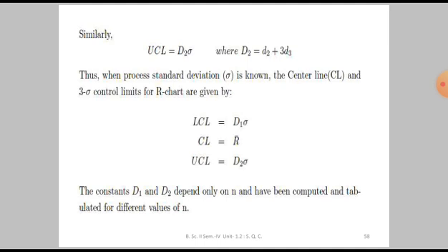These limits are, as you can see on your screen, LCL is equal to D1 into sigma, center line, that is R bar, and UCL is equal to D2 into sigma, where these constants D1 and D2 are solely based on sample size n, and for ready reference it has been tabulated for several values of n.